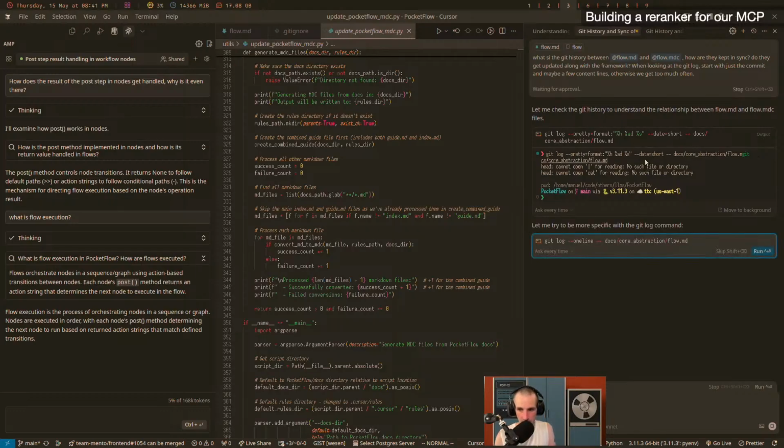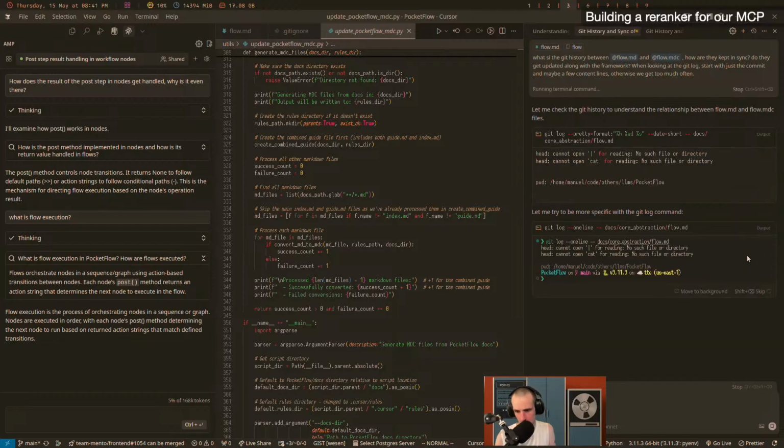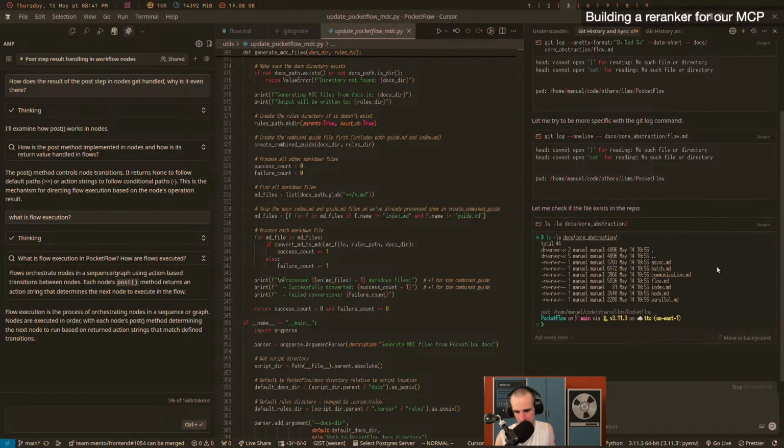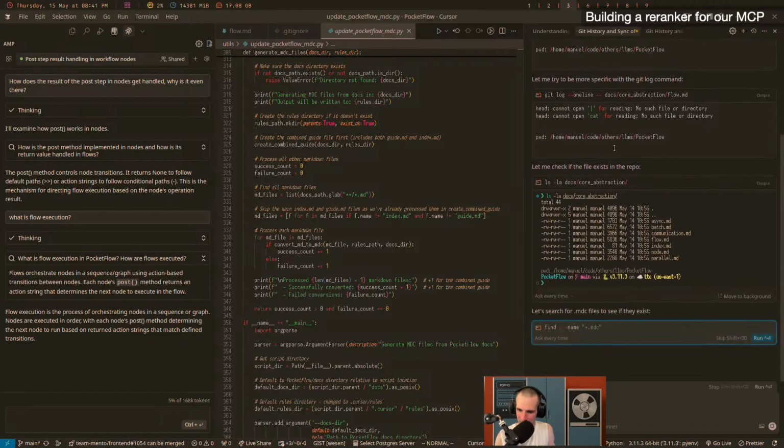And then I don't even know what this is here. What? Why does it do this weird thing? Oh, does it have that internally? That is so weird.